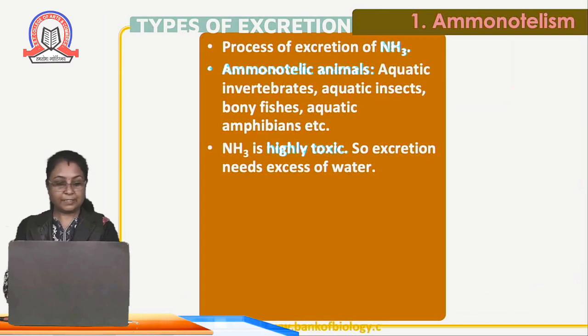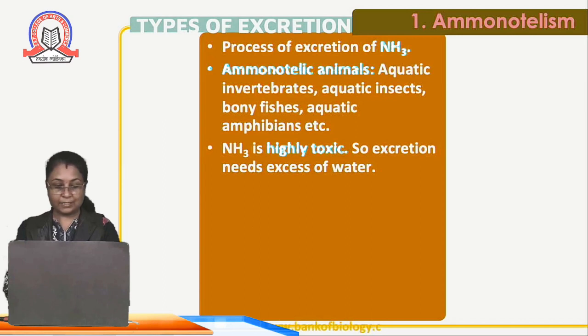Here the waste product is thrown out of the body in the form of ammonia. The formula for ammonia is NH3. This kind of excretion is generally seen in aquatic invertebrates, aquatic insects, bony fishes, aquatic amphibians, etc. The important thing about ammonotelism is that ammonia is a very toxic material and it should not be retained inside the body for even a few minutes or a few hours.